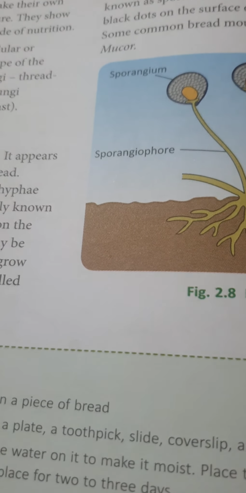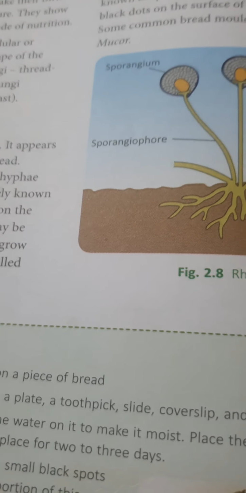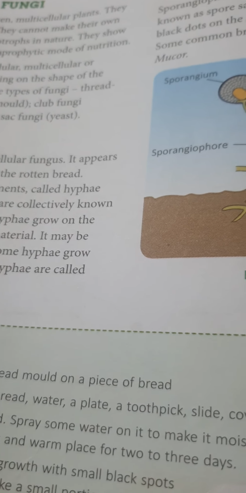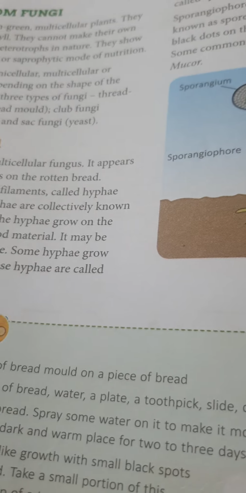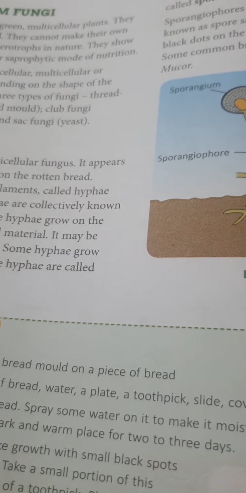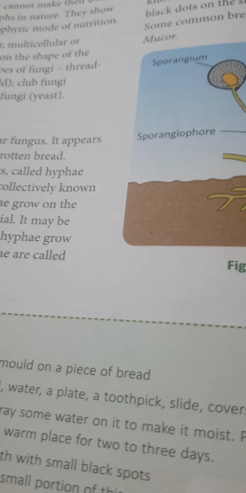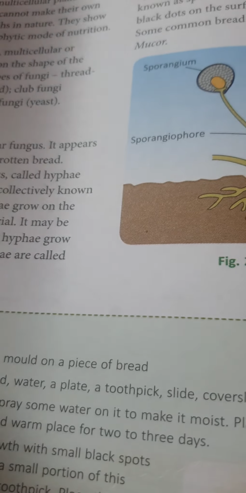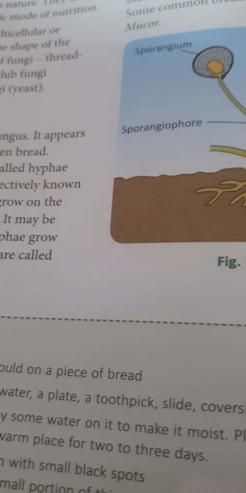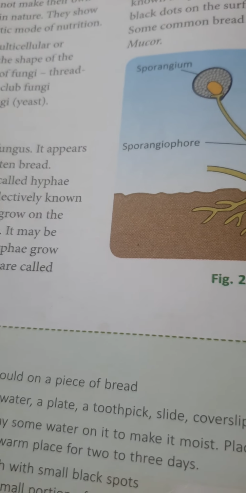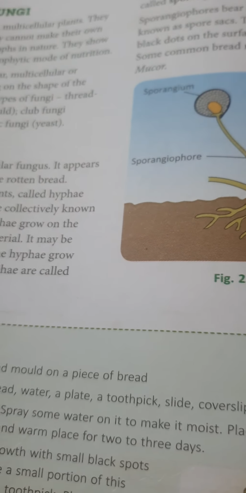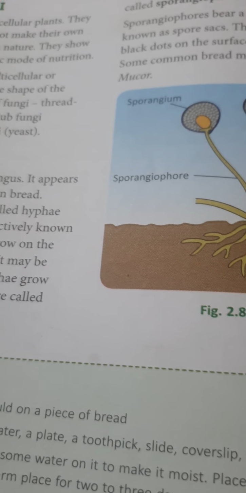Lichens are the symbiotic association between algae and fungi. Here both algae and fungi are mutually benefited, as fungi provide shelter for algae and in return algae synthesize carbohydrates for fungi.